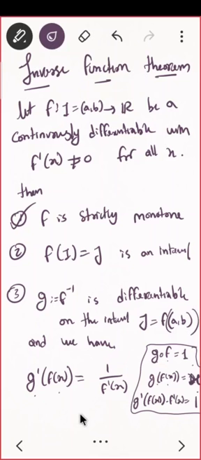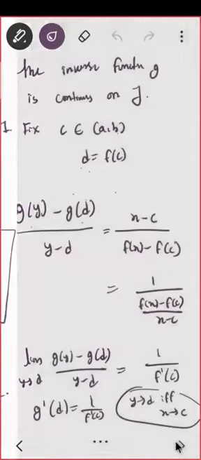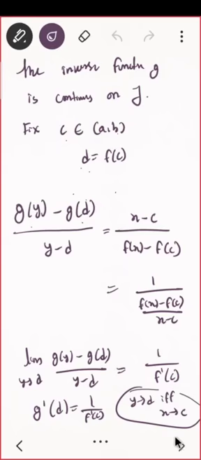Correct? Okay. And this, what is j? This is a new interval which is the image of v. That is f of I equal to j. This is the image of the function. The inverse function will be continuous on j, which is the same as f of I. Again, thanks to continuity, because of that only we can write it. The inverse function is continuous. So I'm just considering this g of y minus g of d upon y minus d.